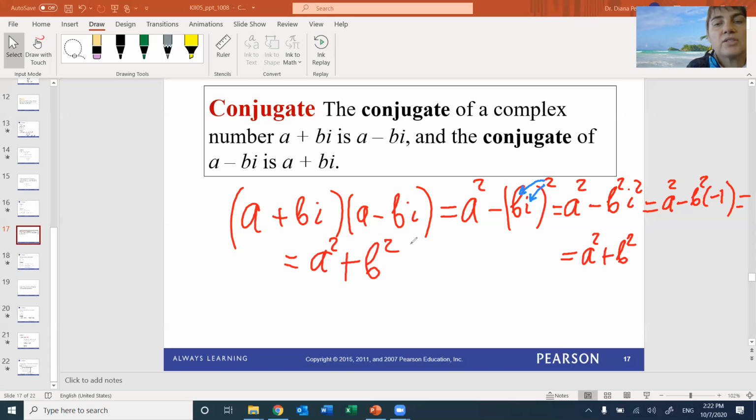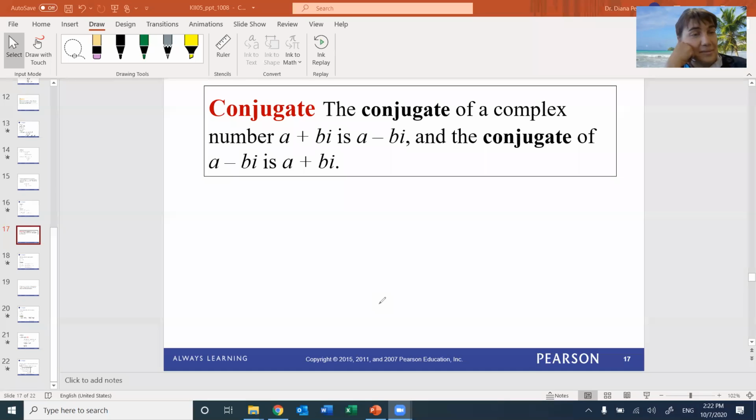And what you notice, there is no i anymore. So these are just real numbers, right? So multiplying the conjugates removes the imaginary part. It is interesting. The conjugates, when you multiply them, get rid of the weird stuff, the radicals, the imaginary stuff. I guess the conjugates are good for us then. Yeah.